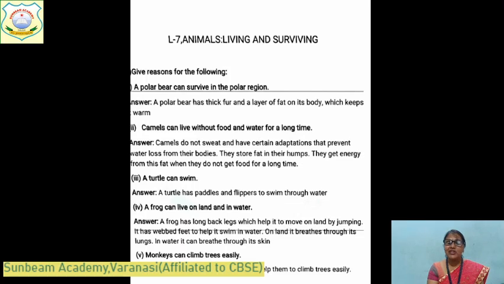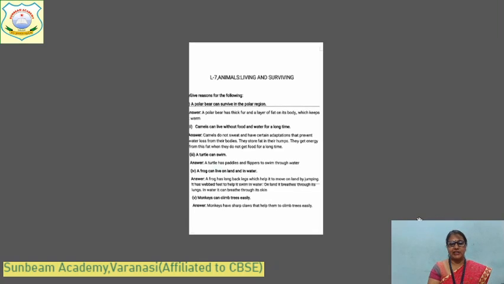What is the other question? Monkeys can climb trees easily. Why can monkeys climb trees easily? Because monkeys have sharp claws. Their claws are very sharp. They help them to climb trees easily. With the special type of claws, they can hang from the branches of the tree, and they can jump from one tree to another. They have such special adaptations.